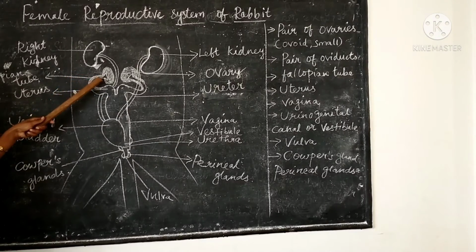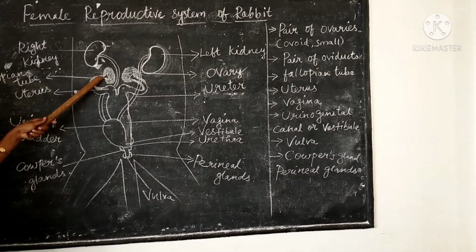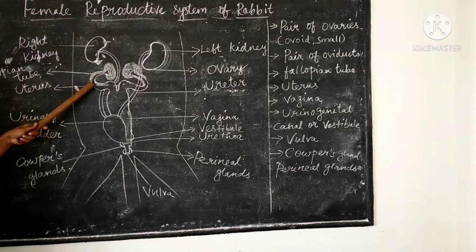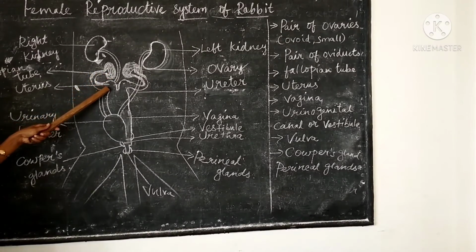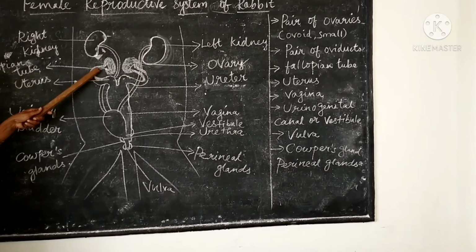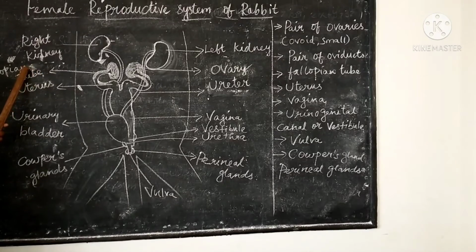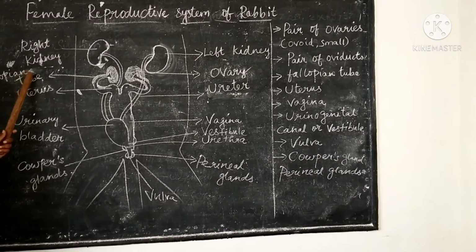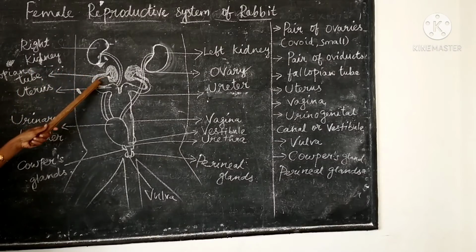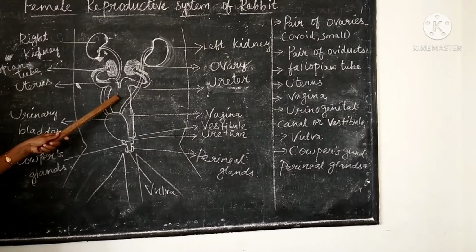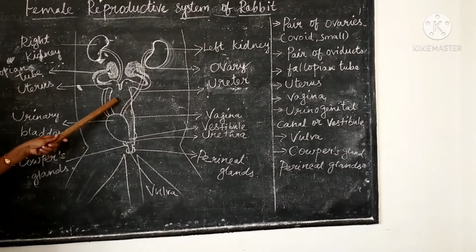Then the anterior part we call the fallopian tube. It leads into a wider tube called the uterus. Then the uterus joins together to form a median tube called the vagina.